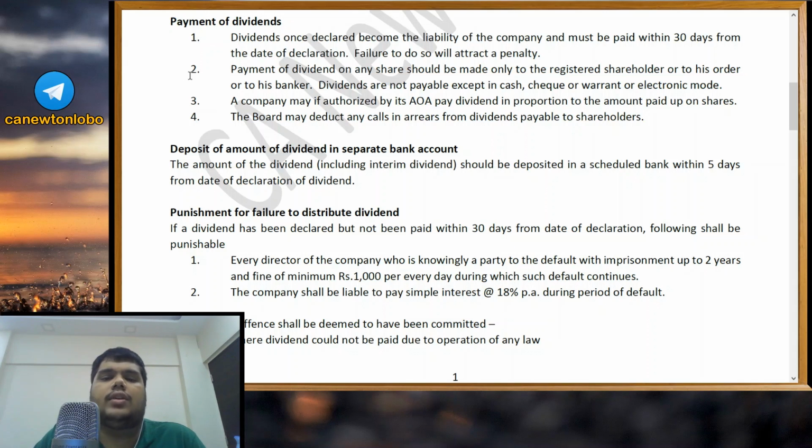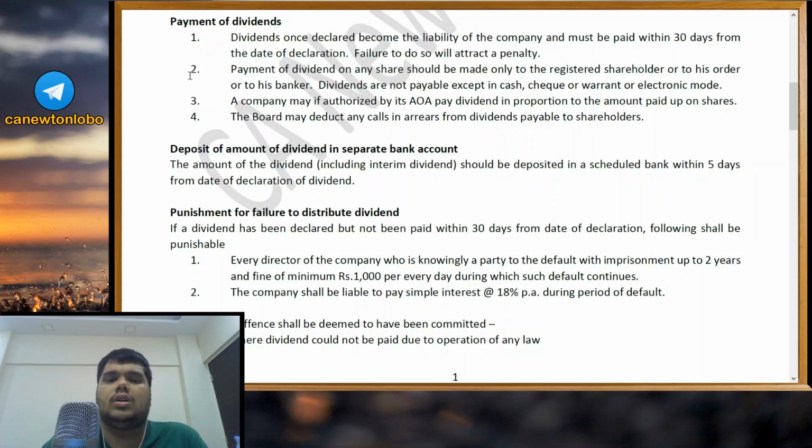A company may, if authorized by its articles of association, pay dividend in proportion to the amount paid up on shares. Let us say the face value of a share is 10 rupees, and if you've paid up only 7 rupees, so you've paid up 70% of the face value, and that is why you will be entitled to a dividend of only 70% of the actual dividend amount. Fourth point, the board may deduct any calls and arrears from dividends payable to shareholders.